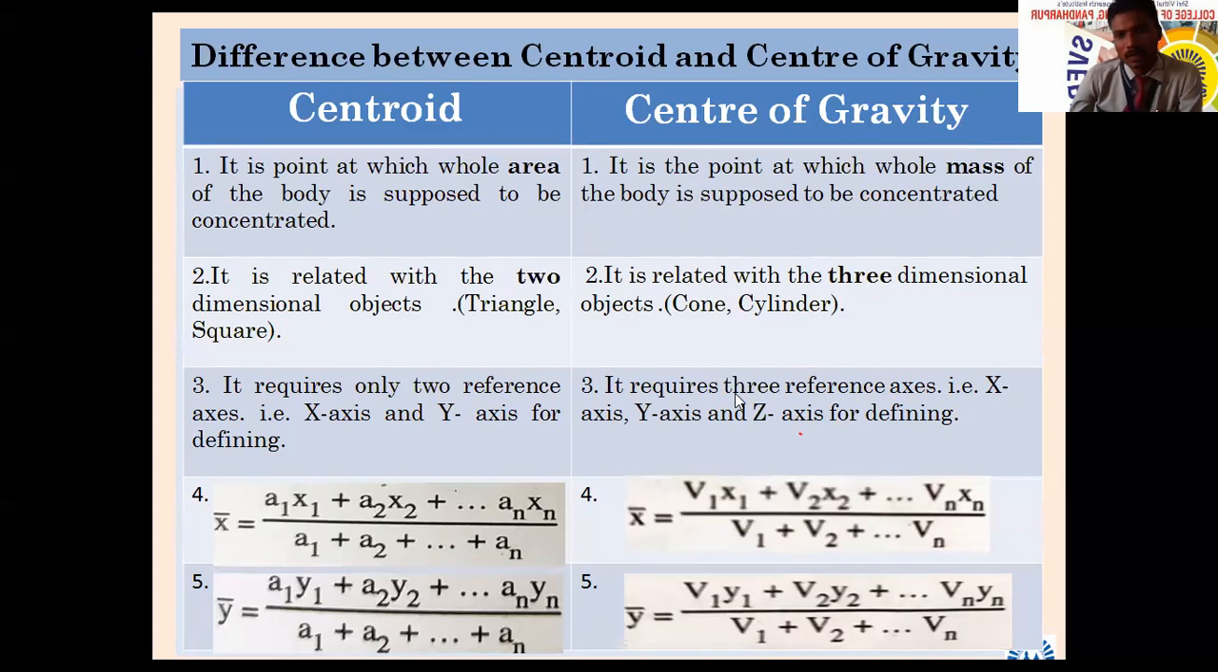Both terms we are going to take as one and the same. Okay, any problem related to this centroid and center of gravity? You can take a screenshot or you can write. Shall we go next? Yes, sir. Next,